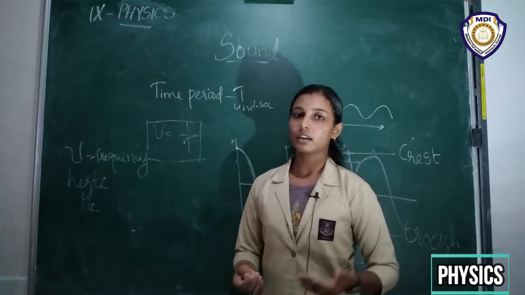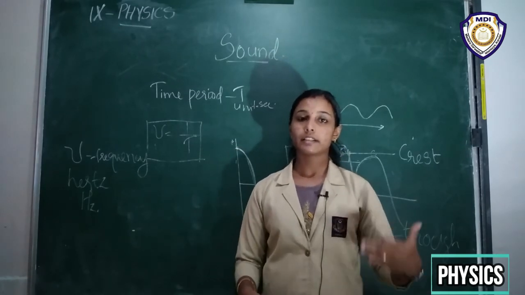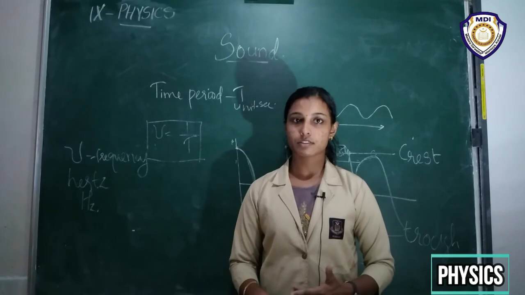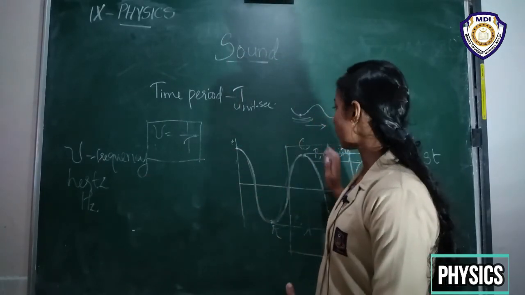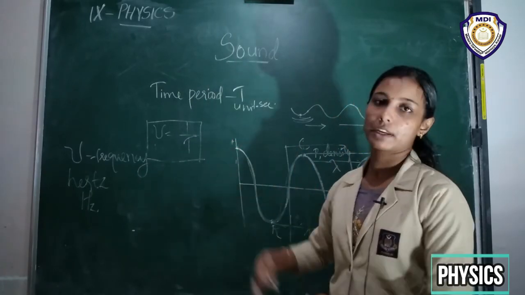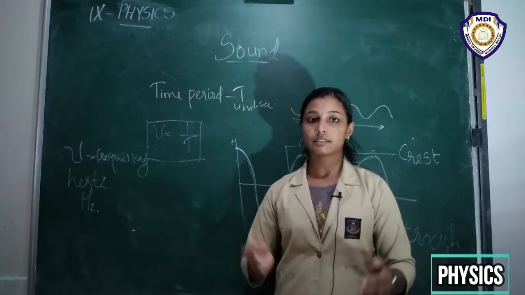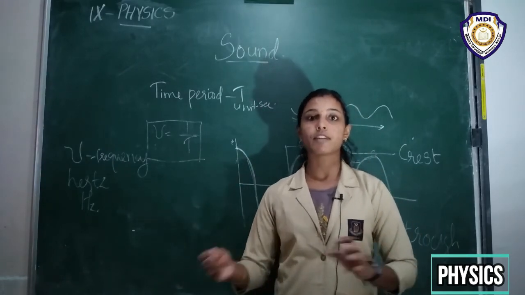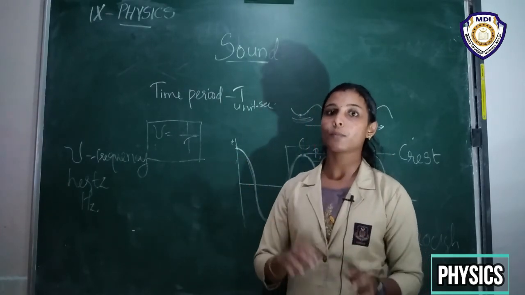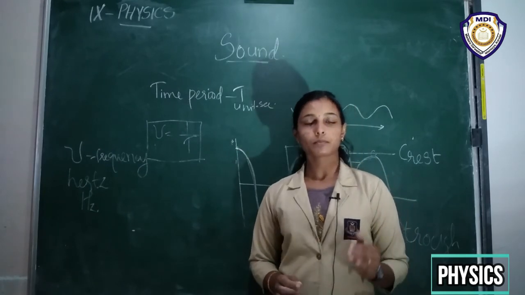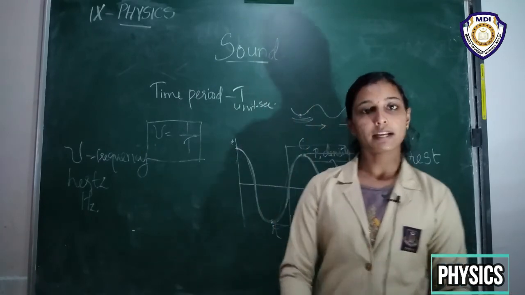And some other parameters like pitch, amplitude, loudness are things that also characterize sound waves, right? So each wave has a particular value of lambda, frequency, time period, and things like that. These make the difference between different sounds. We are able to distinguish different sounds from one another because of these parameters. All these parameters are particular to particular waves, and that is why we are able to distinguish each sound from another.